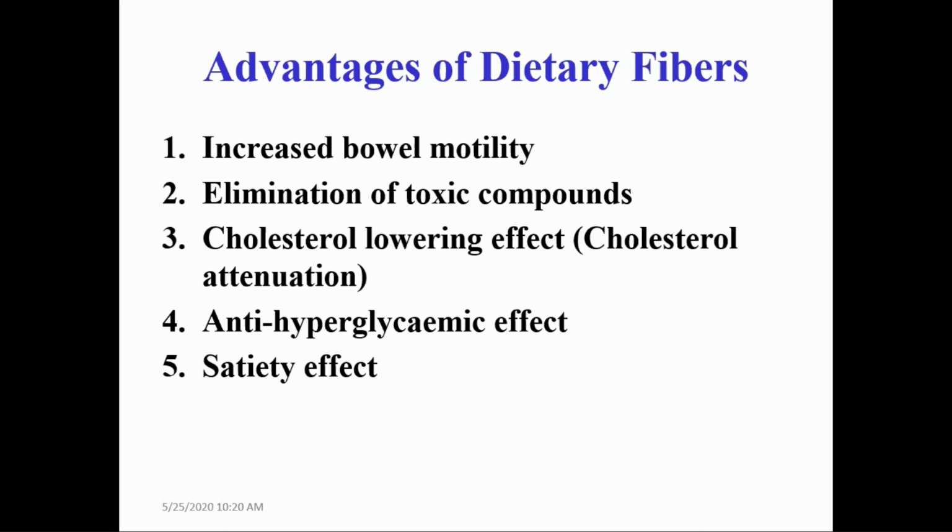Hyperglycemic means a rise in blood glucose level. So with the consumption of dietary fibers, there is a slow rise in glucose, slow absorption of glucose from the small intestine, which prevents a sharp rise of glucose in the blood. This is called the anti-hyperglycemic effect.